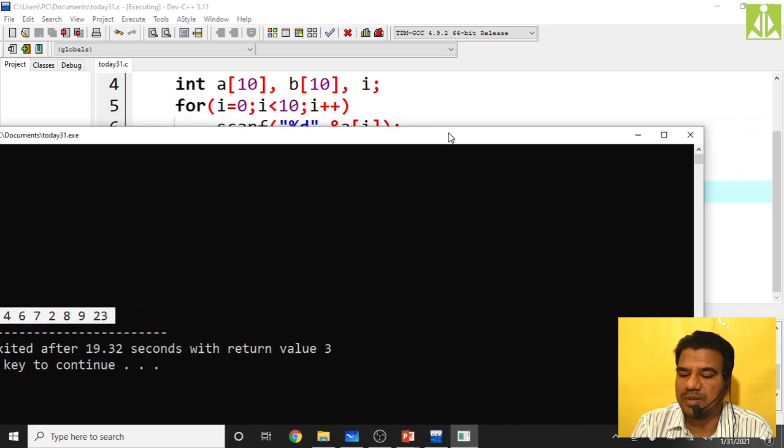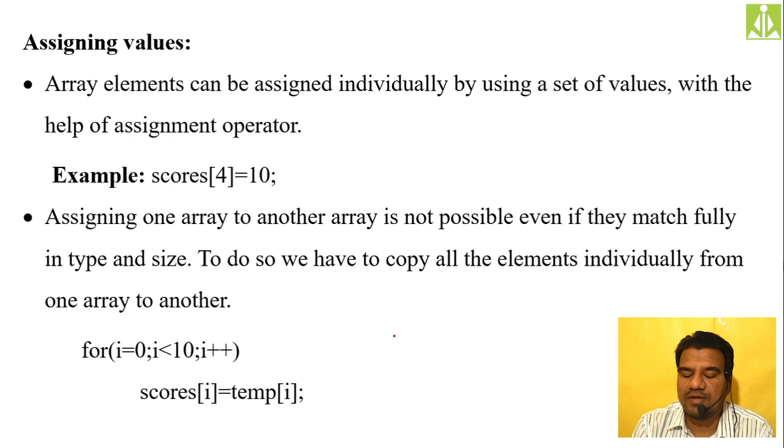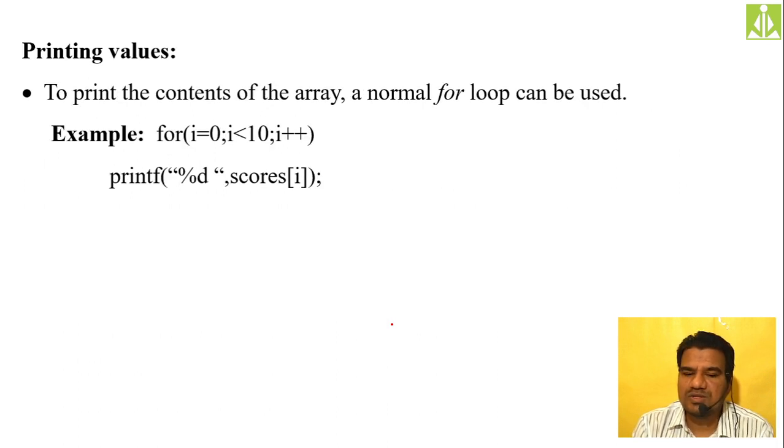Hopefully you understood this one, because this is also one of the concepts to discuss. That is the reason we had the discussion over here. Copying or assigning the elements. Individual assignment you can do. From the keyboard you can read, or from another array also you can initialize the newly created array. In these three ways you can do. There are other ways also that we will discuss when it comes. Okay. So then printing values also we have seen.